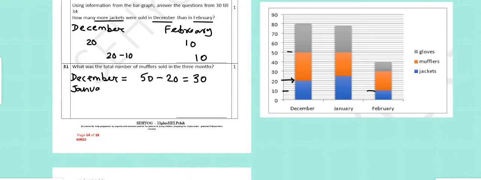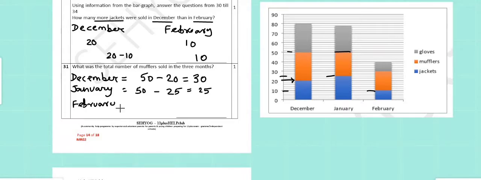In January again, the total of jackets and mufflers is again 50, and the number of jackets only, as we can see, is 25. So 50 minus 25 gives us the number of mufflers for January, that is 25.